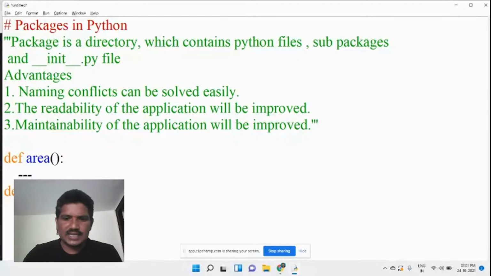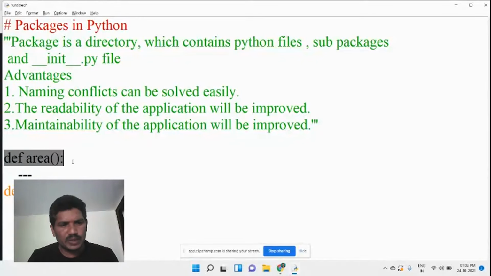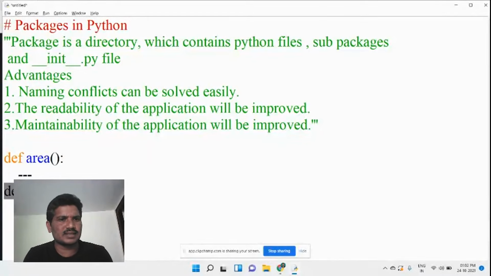If both functions are in a single module, then how do you access those functions? It is not possible. Then what we have to do with the help of packages? The first function you should put in one package, and the second function you should put in another package. At that time, those functions can be accessed easily, and you can easily avoid the name conflicts.